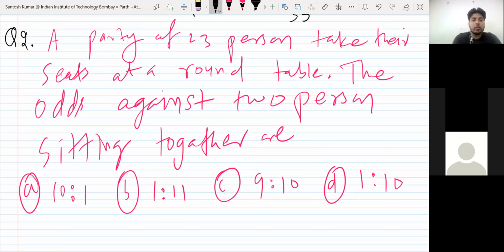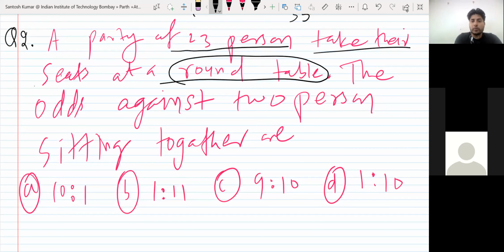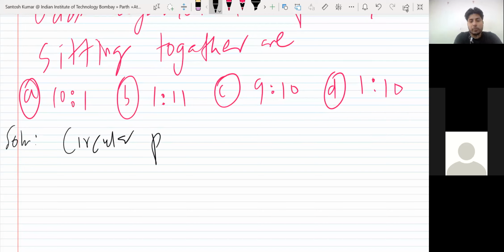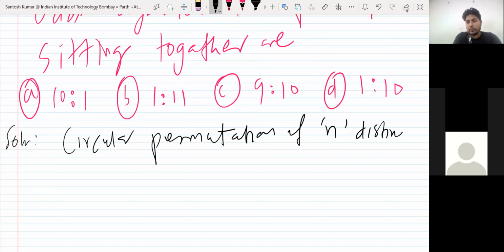Okay, so let me start solving. A party of 23 persons take their seats at a round table. Round table means circular permutation. They do not sit on a line, which would be linear permutation, but on a round table, so it is circular permutation. So tell me, what is the formula of circular permutation of n distinct objects? Anyone remembers?